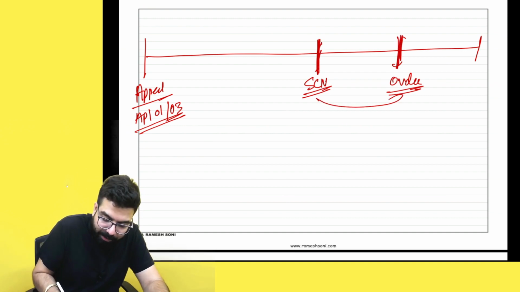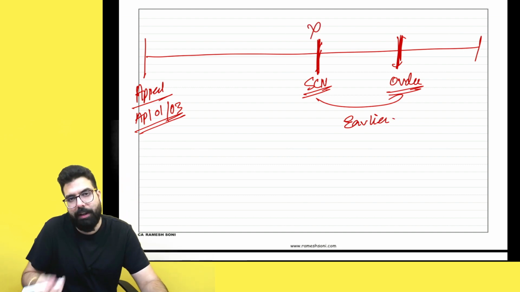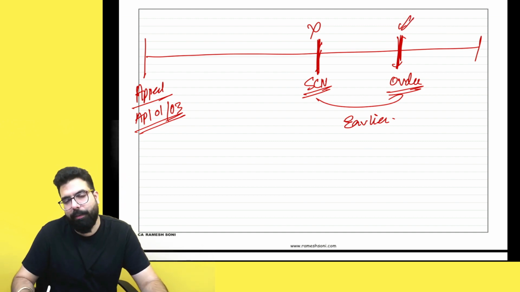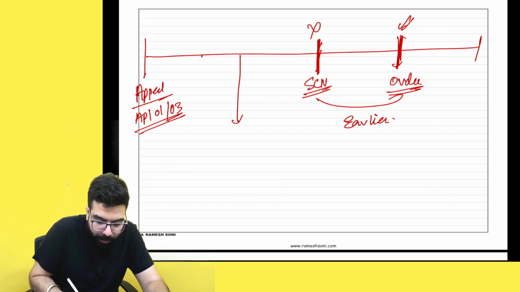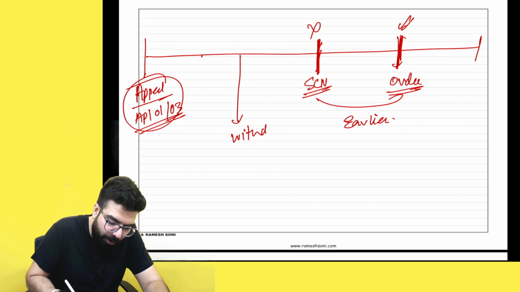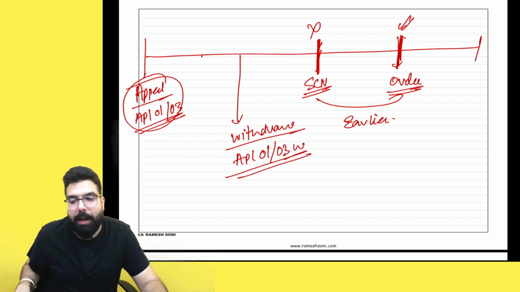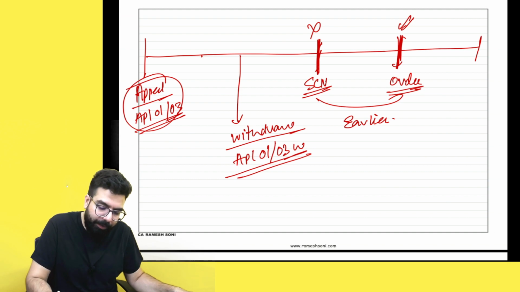If supposedly in your case adverse decision is not to be given, they will not give show cause notice. In that scenario, they will directly give you an order. So they are telling in these two, whichever is earlier, before that, if you want to withdraw the appeal you filed, you can withdraw by just going ahead and filing APL 01 or 03W. The form name is APL 01 or APL 03W. Withdrawal form. Done, sir. That's all.